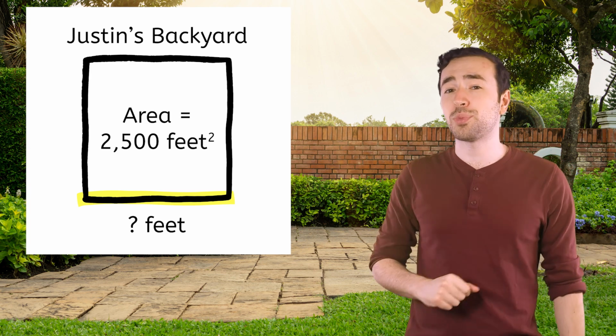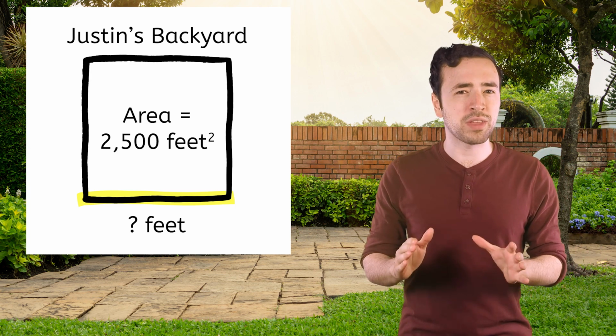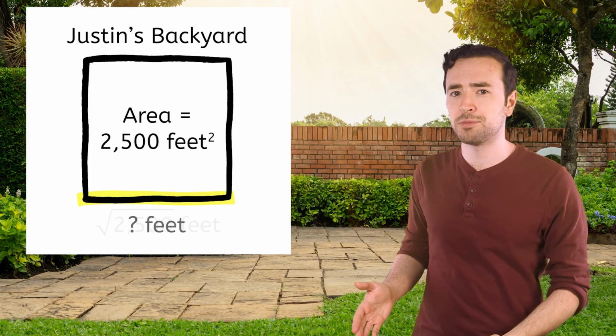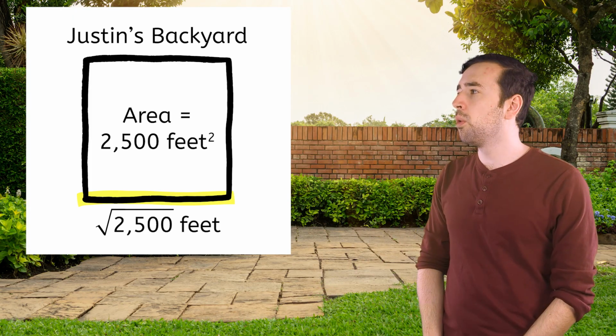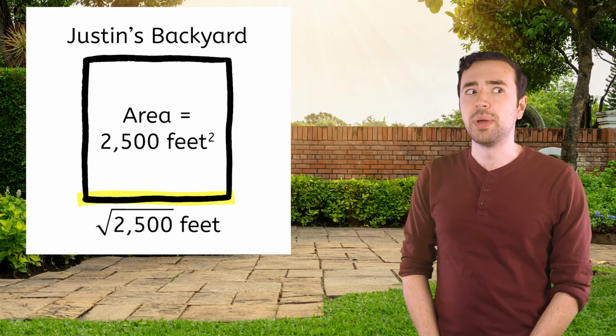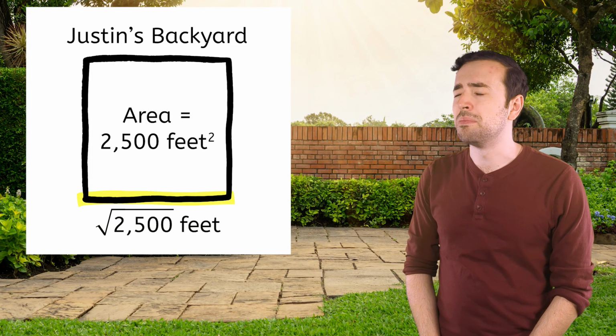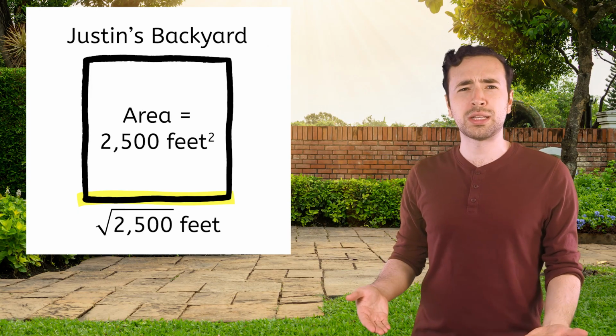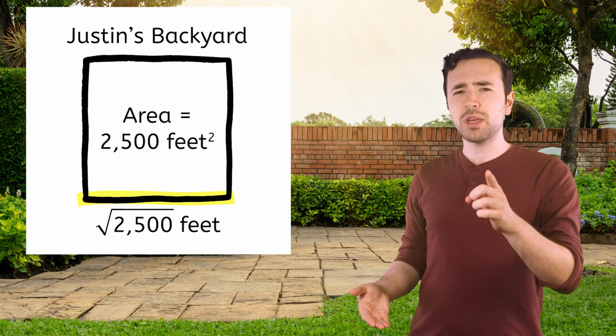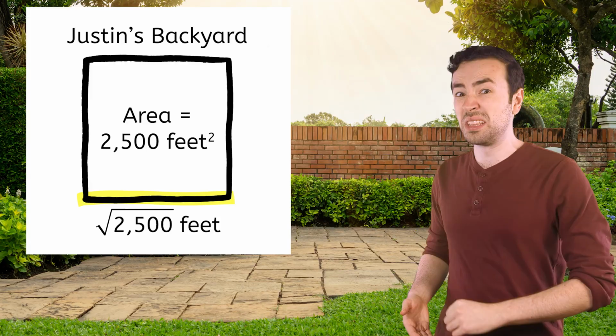Just like my previous projects, we could take the square root of the area to find the side lengths. So let's take the square root of 2,500. Oh, that's a big number. I'm not sure I can think of a number that squares to equal 2,500. Maybe we could find another strategy to make this problem a little easier.